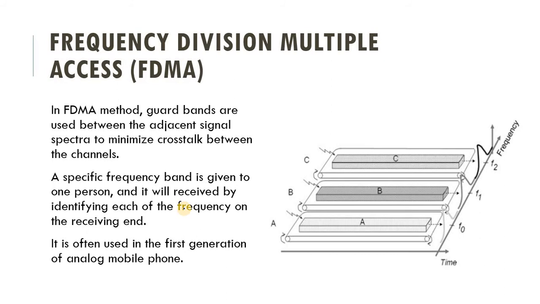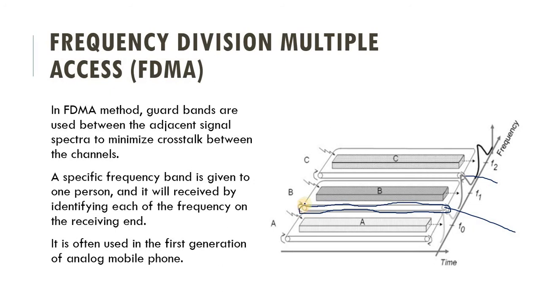In the FDMA method, guard bands are used between the adjacent signal spectra to minimize crosstalk between the channels. As I said, suppose this is a frequency and we have divided it into these three bands. We can call this separating band the guard band.